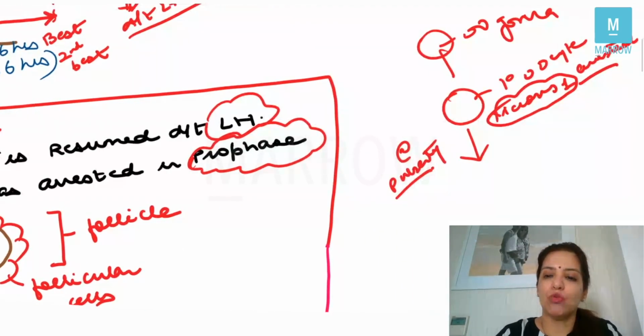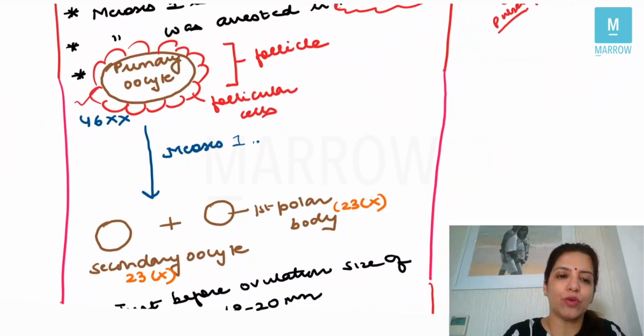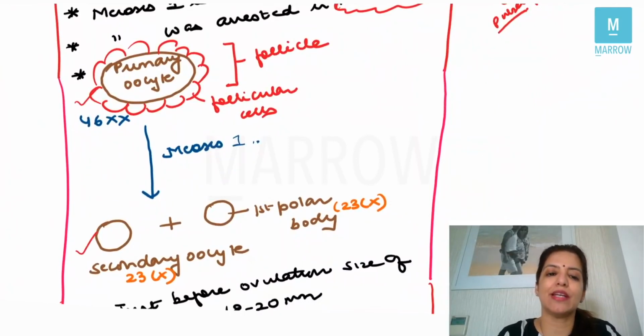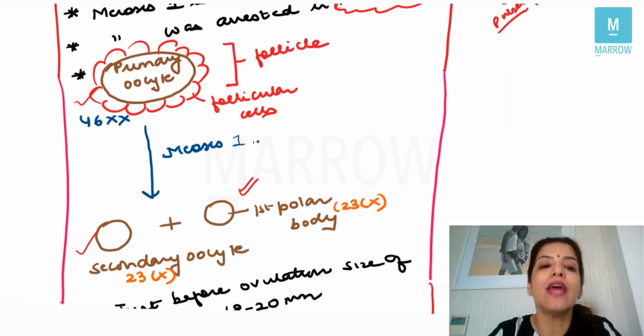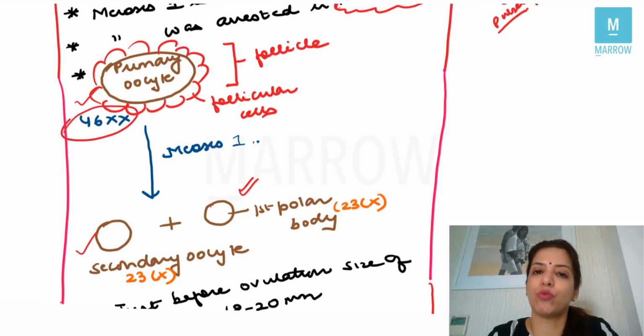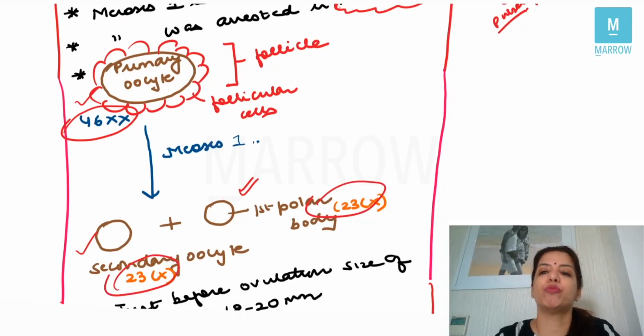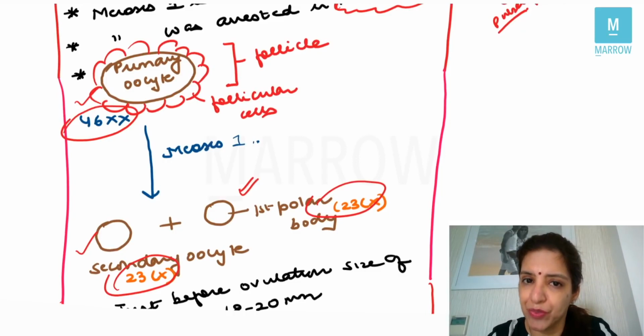And this primary oocyte will then get converted into secondary oocyte. You can see here the primary oocyte is getting converted into secondary oocyte, and the first polar body is released. Now, another very important point which you have to note over here is that in meiosis 1, there is reduction in the number of chromosomes. So here in primary oocyte, the chromosome number was 46XX, and now the chromosome number will become half. So secondary oocyte will have 23X and first polar body will have 23X, right?